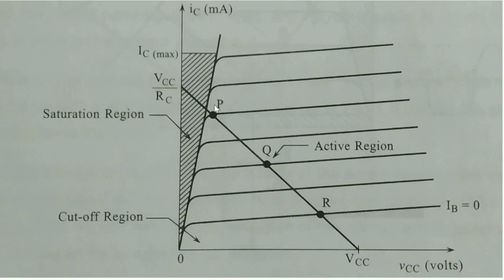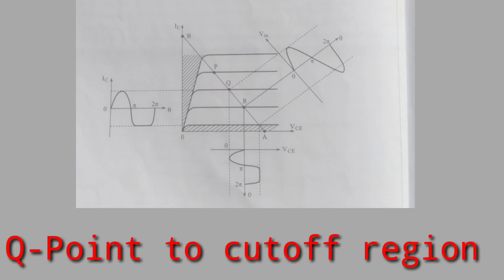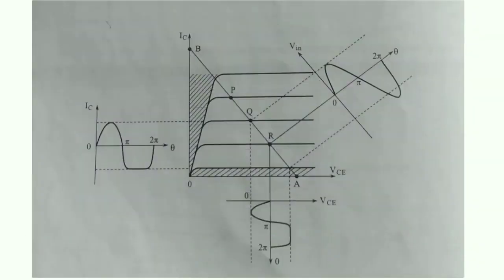For that, let us take some examples: a point that is near to the cutoff region, one point that is near to the saturation region, and the point which is the middle of the active region. Now first let us consider a point which is near to the cutoff region.